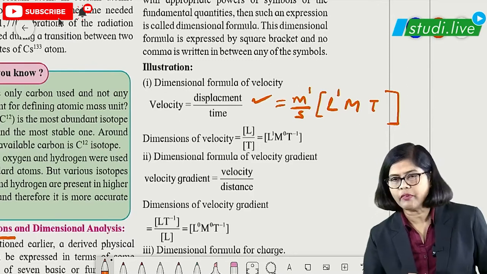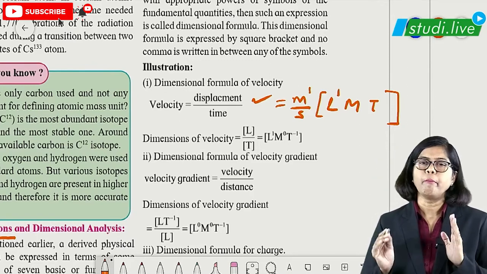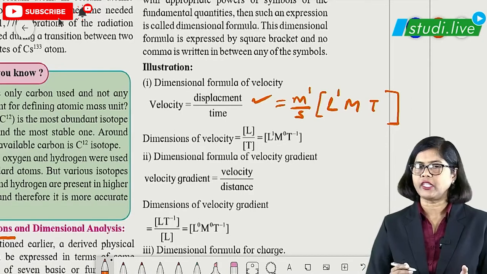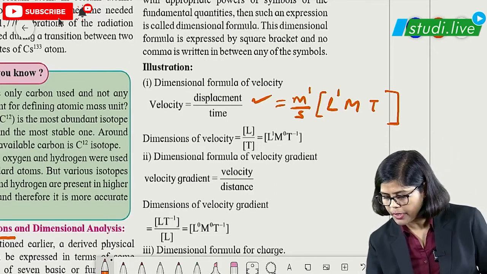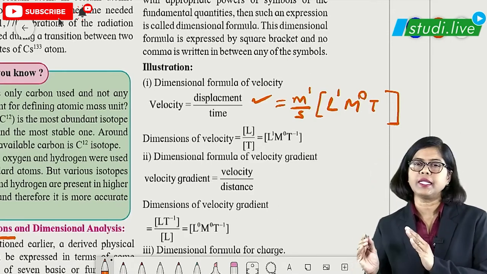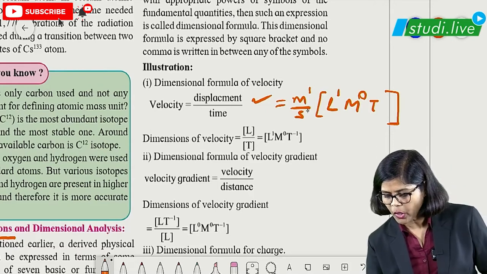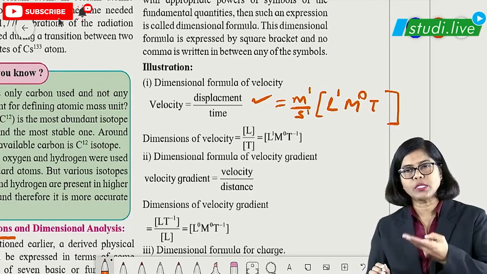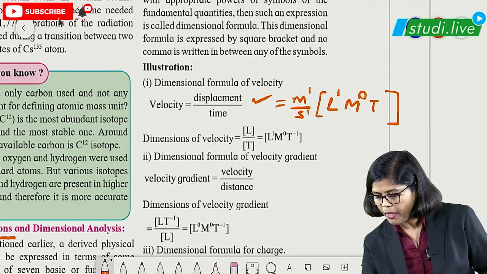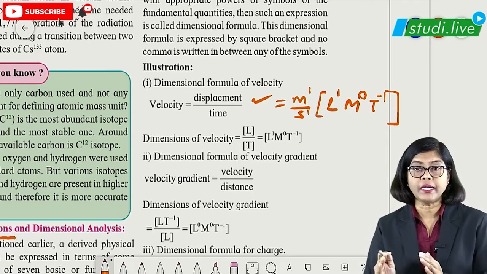So length power will be 1, so it will be L1. M means mass. Mass unit is kg. Kg is not here, so we are going to write 0. Power will be 0. Then comes T. T stands for time. Time means seconds. Seconds is there in the denominator. Power is 1, and when it goes to the numerator, power will be minus 1. So this is how we have to write the dimensions.